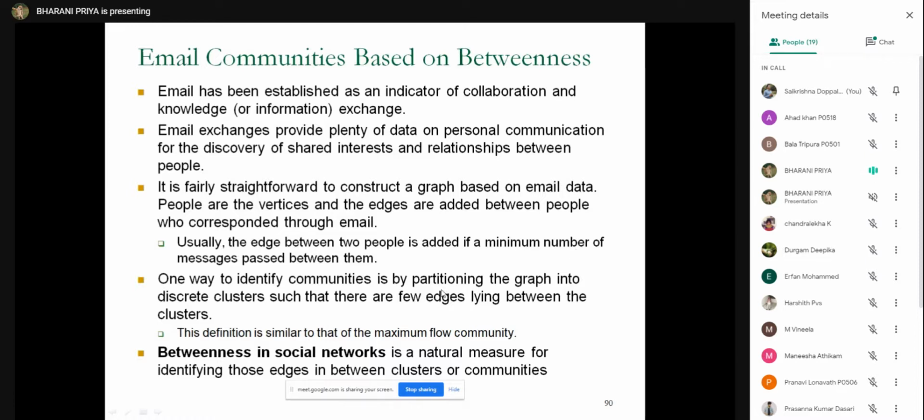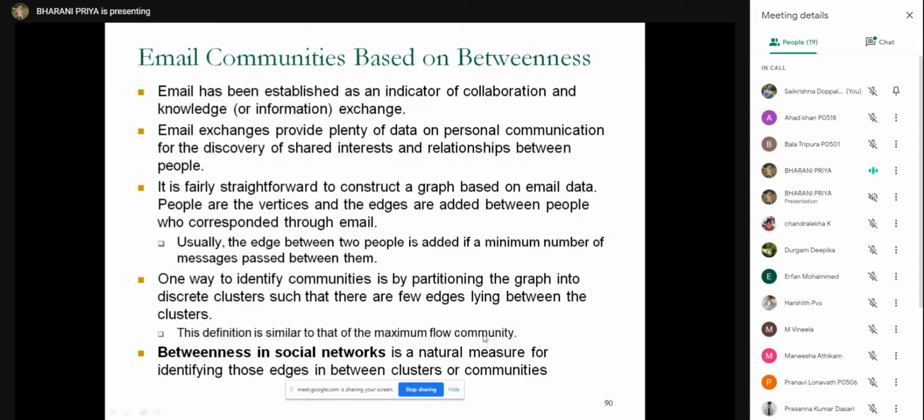Again, identifying communities based on emails is similar to your previous max-flow communities. You can identify the communities by partitioning the graph into discrete clusters. If you consider all the people communicating by email as a cluster, then you need to partition this graph of clusters such that there are few edges lying between the clusters.